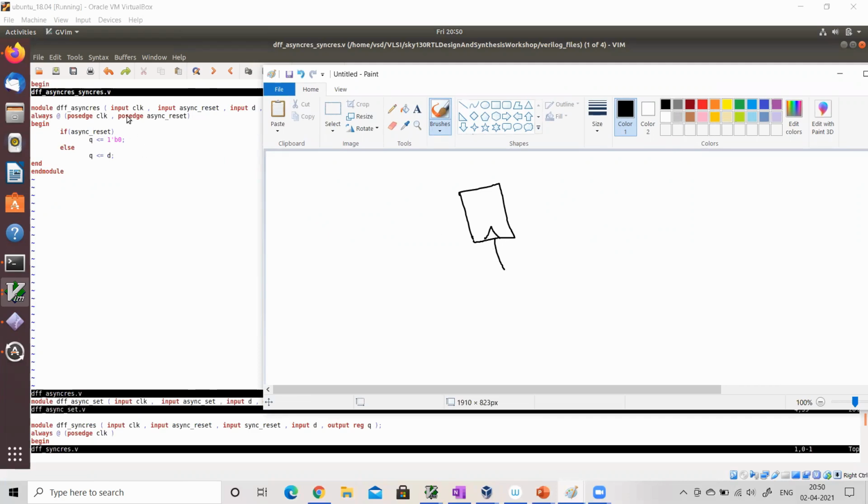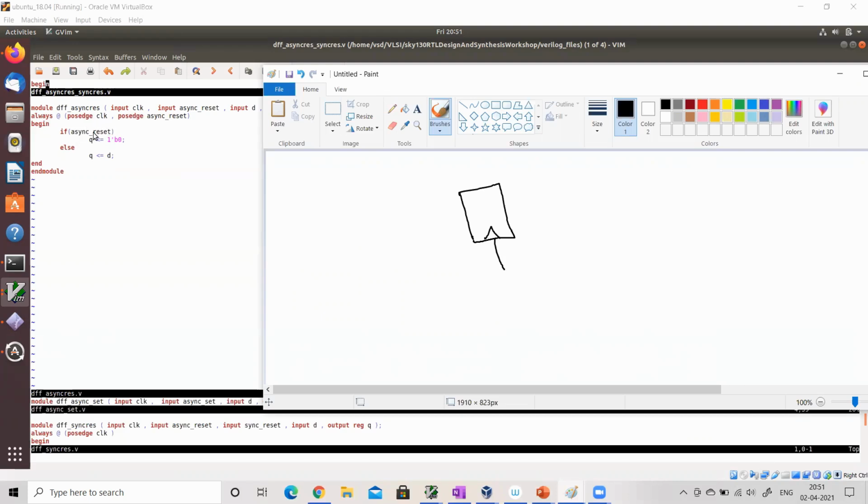Okay. And also I am looking at posedge of asynchronous reset. Now if you see, the moment I enter the always block, I'm first looking at if asynchronous reset. That means clearly the if has more priority over the else part. That means first I'm looking for asynchronous reset. In the Verilog code, we clearly know the always block will get evaluated whenever there's a change in the clock or there's a change in the reset. If there's a change in the clock or change in the reset, I am going into the always block. That's a positive clock edge or that's a positive asynchronous reset.